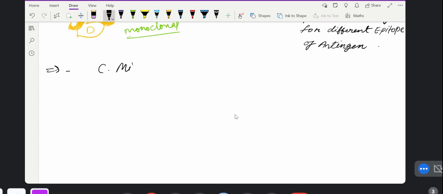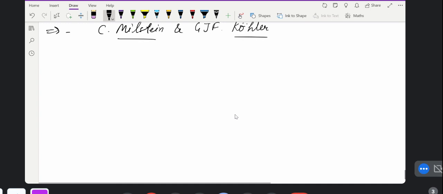Okay. So Milstein and Kohler, these are the two scientists who first made this hybridoma technology. We will see the way they made the hybridoma technology.